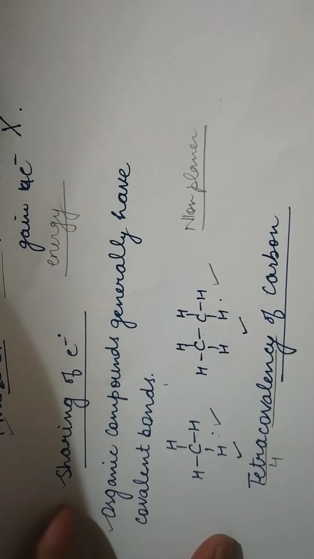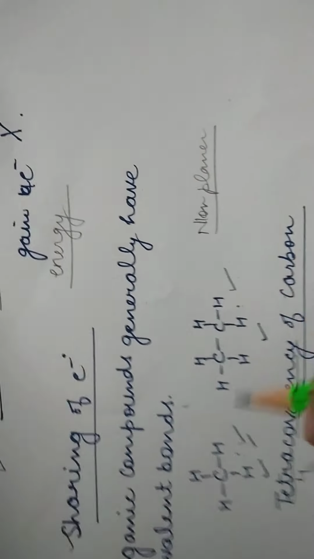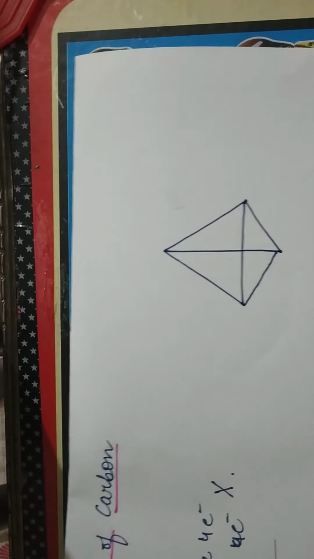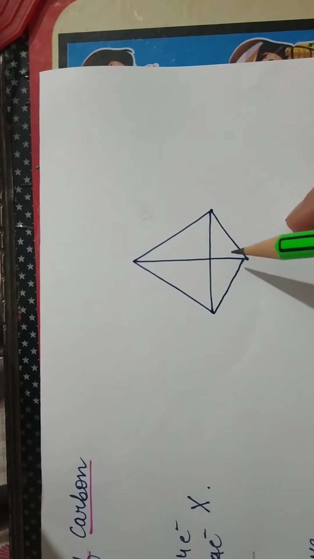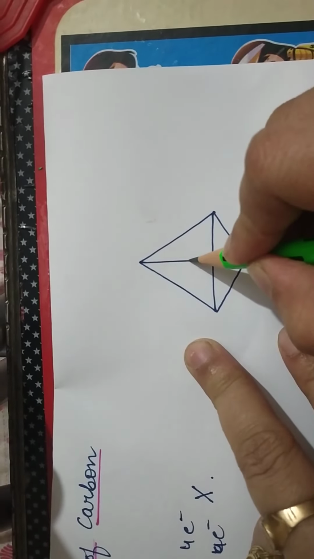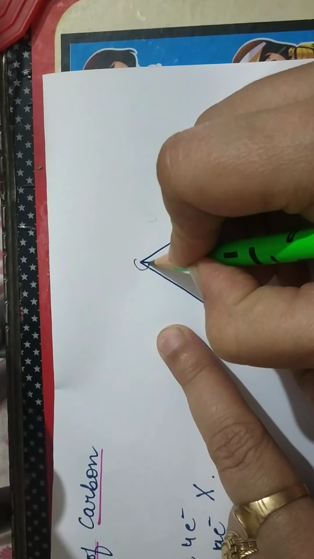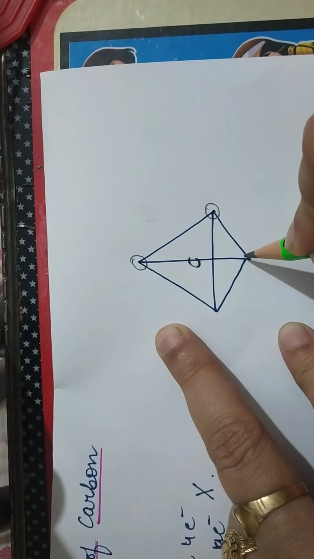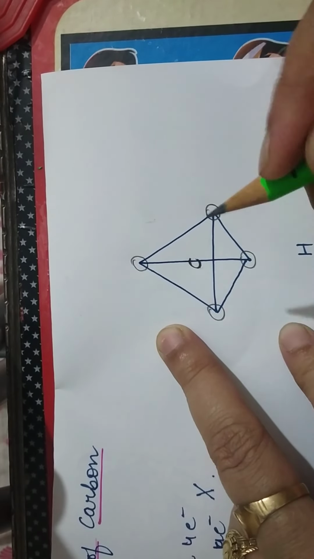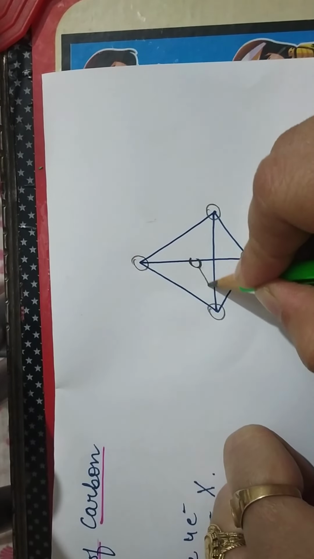The studies revealed that in case of methane, look at this regular tetrahedron structure. The carbon atom is located at the center and all the hydrogen atoms occupy the 4 corners of a regular tetrahedron.